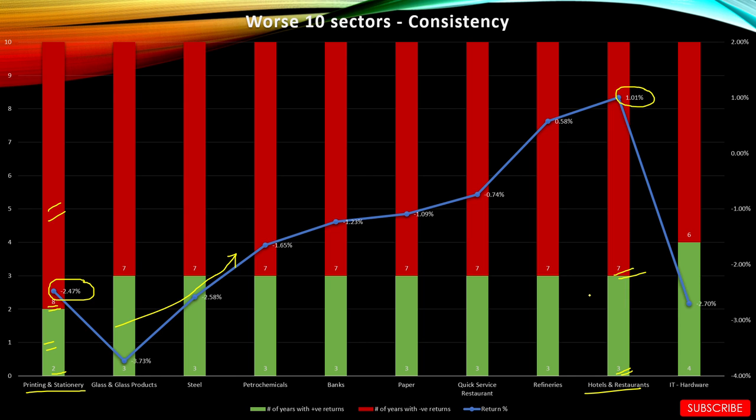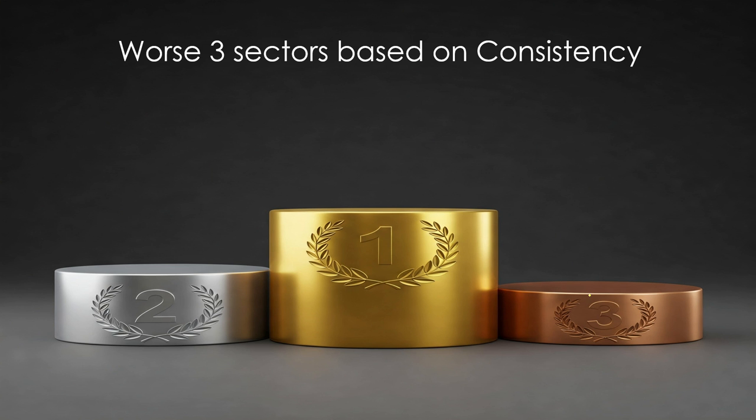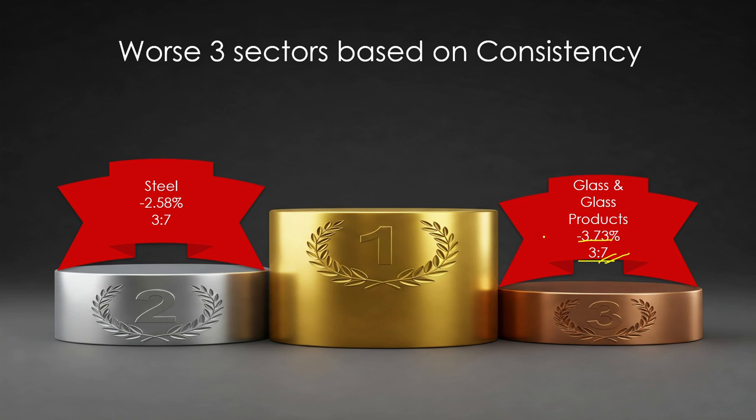Let's move on to the next graph and see the top three worst sectors in terms of consistency. So at number three is glass and glass products with minus 3.73% returns. But more importantly, this sector has given positive returns only 3 times and negative returns 7 years in the last 10 years. At number two is steel sector with minus 2.58%. Again, only 3 positive years and 7 negative years.